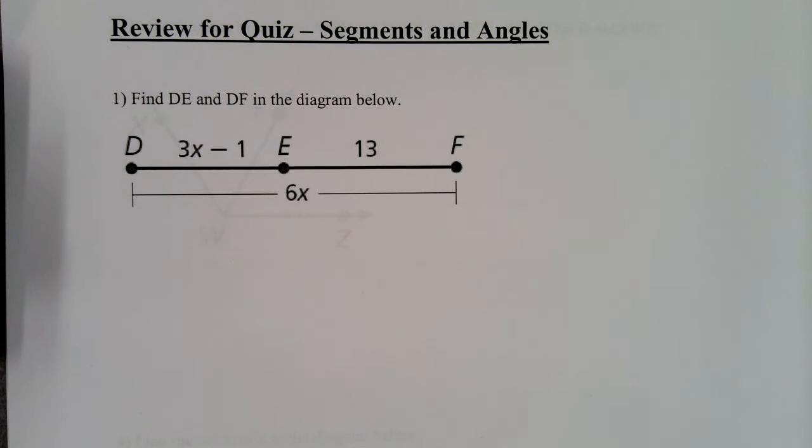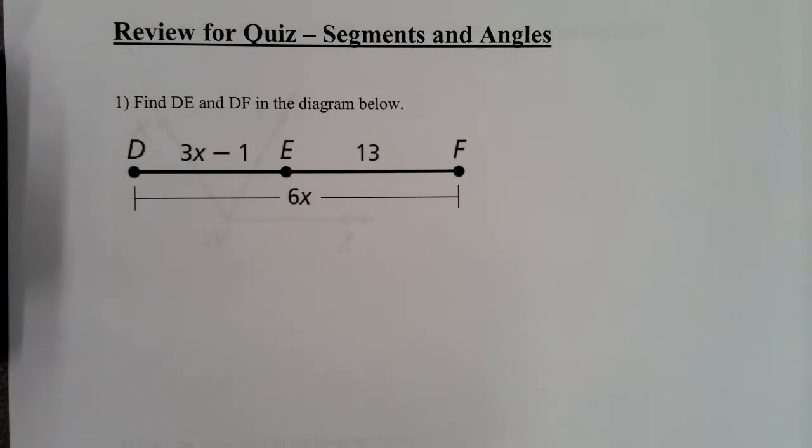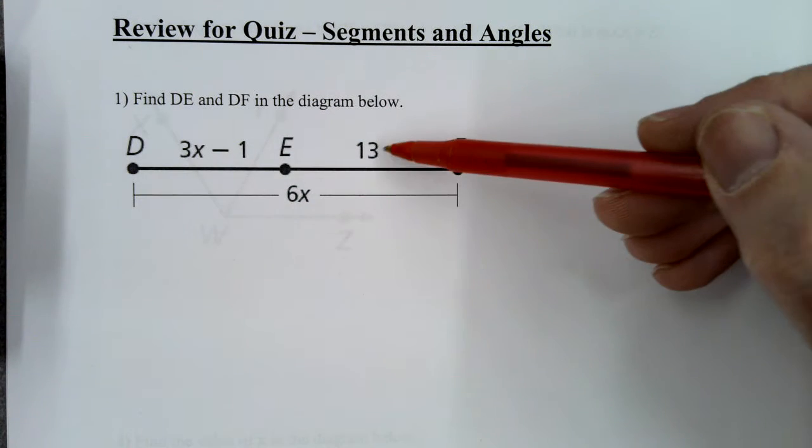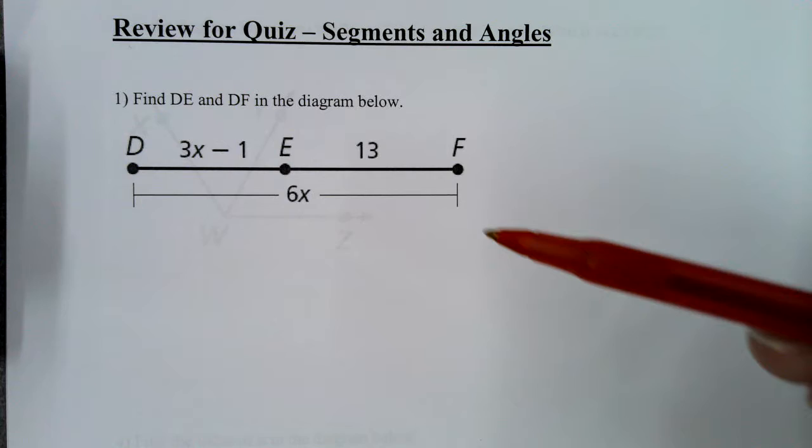Okay, everybody, so this is the review for the quiz on segments and angles. Question number 1 says, find DE and DF in the diagram below. One thing you need to notice is that DE plus EF equals DF.